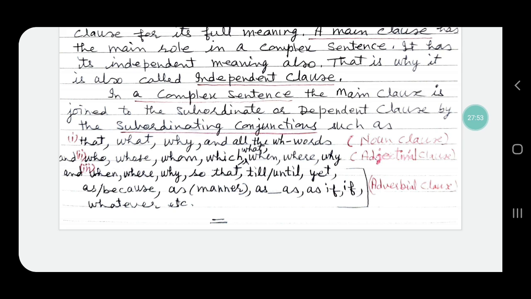We can change a simple sentence into a complex sentence.